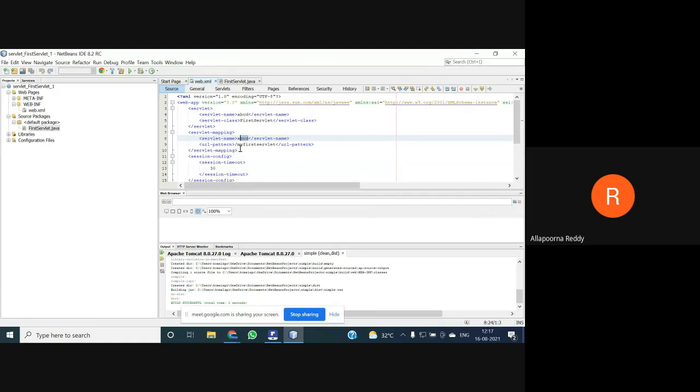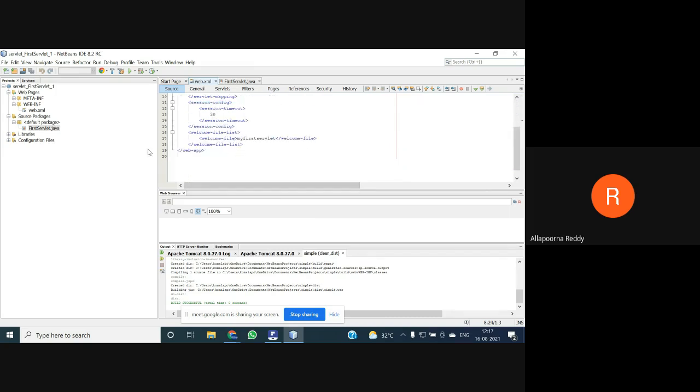Once you compile this program, your URL pattern is going to redirect to some URL. The last and final URL pattern you can find is a slash with something we have mentioned in the servlet, which I will show you. So that mapping and configuration we have done. This is about your servlet.